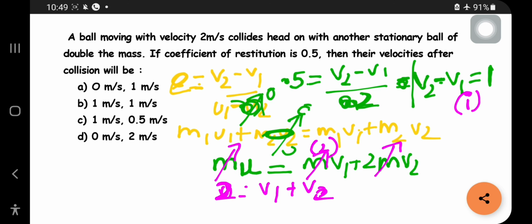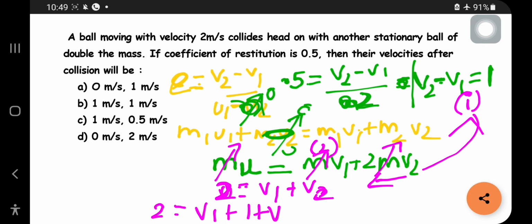So solving these both equations, what will you get? I'm doing something wrong, right?